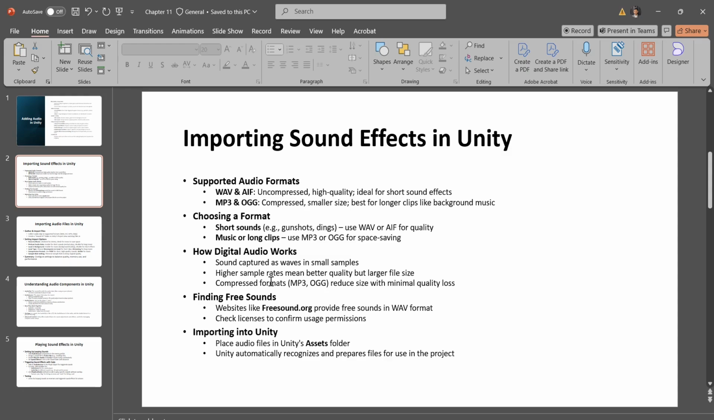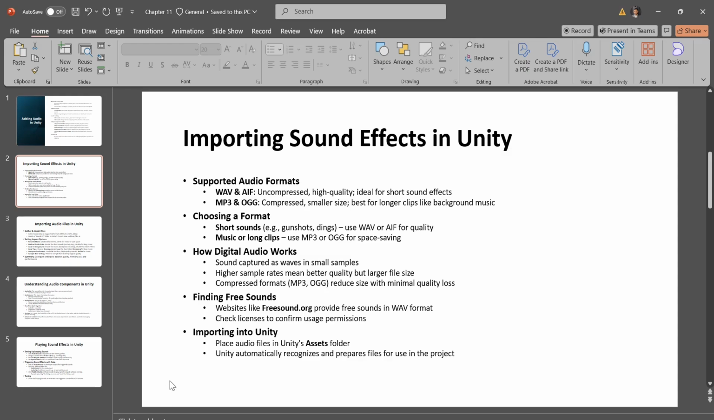You can find free sound files online. Freesound.org is a great source with free sounds in a WAV format that you can download for use in your project. And always check the license when downloading free sounds. Some are free for non-commercial use only, while others might be open for any type of project.